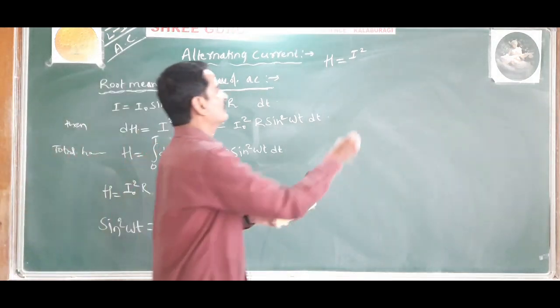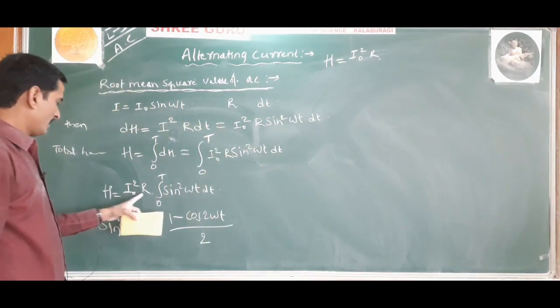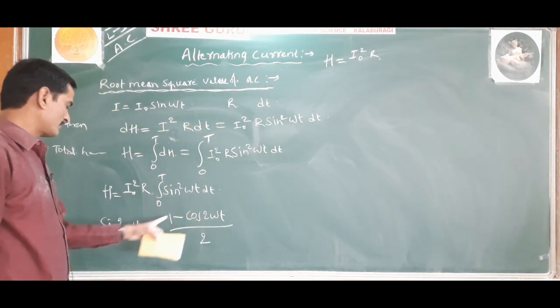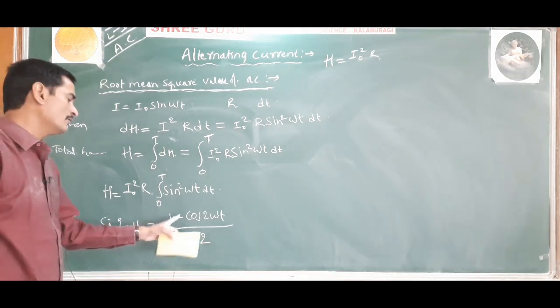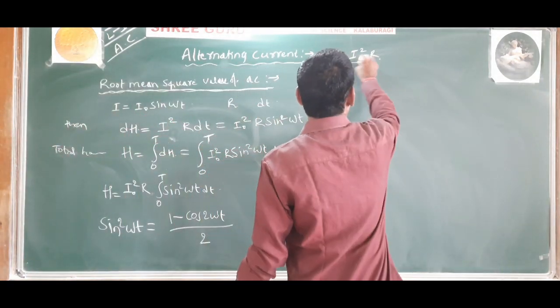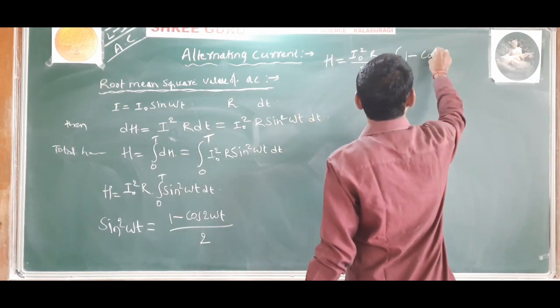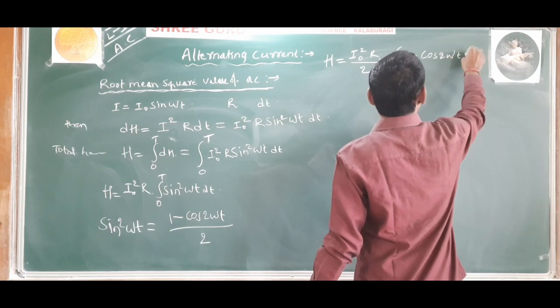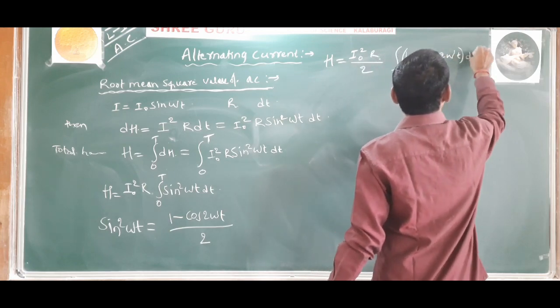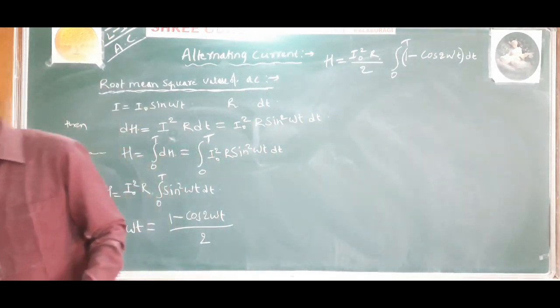Okay. So that is I naught square R times the integration of sin square omega t. Sin square omega t can be written as (1 minus cos 2 omega t) divided by 2, so 2 is taken common. Now integrate 1 minus cos 2 omega t with dt from 0 to T.